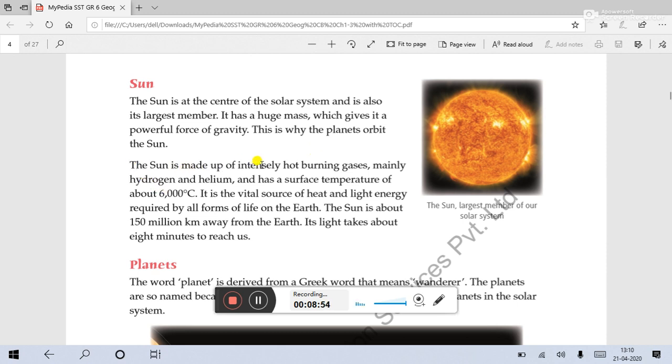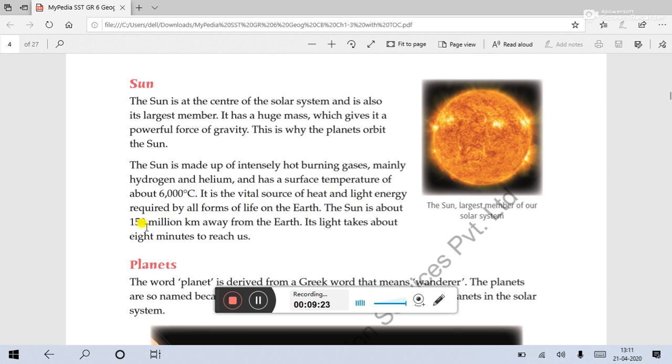The sun is made up of intensely hot burning gases, mainly hydrogen and helium, and has a surface temperature of about 6,000 degrees Celsius. The surface temperature, the outer part of the sun, is 6,000 degrees Celsius. It is the vital source of heat and light energy required by all forms of life on the earth. Without the sun, the earth is nothing.